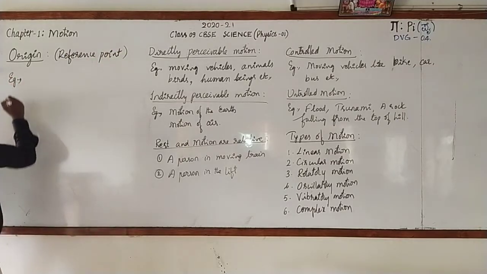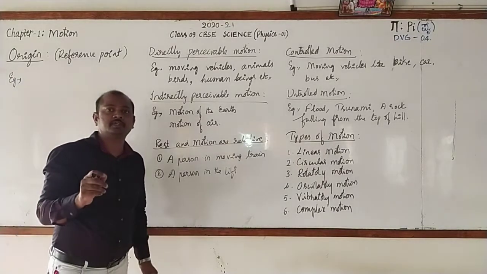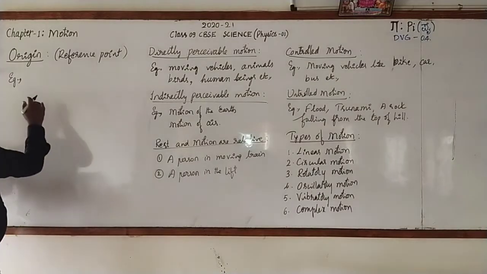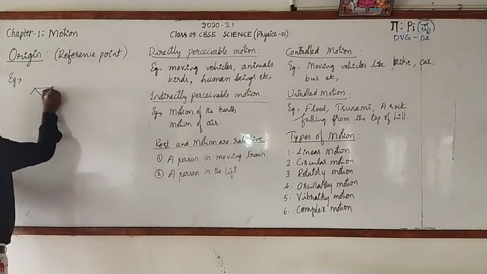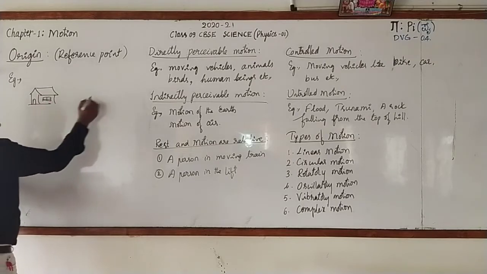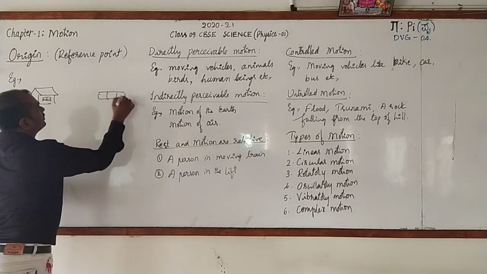You are going to identify which is the object and which is the reference point. Then, here is the house. Then, here is the railway station.